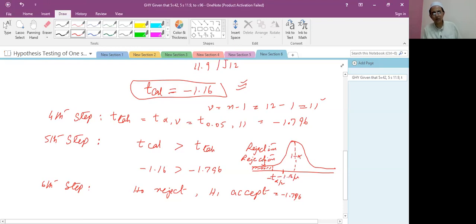So that's why we say H0 is rejected, H1 is accepted, because minus 1.16 lies in the acceptance region.